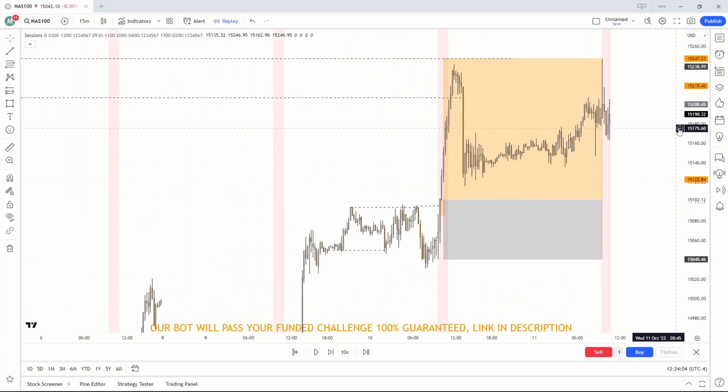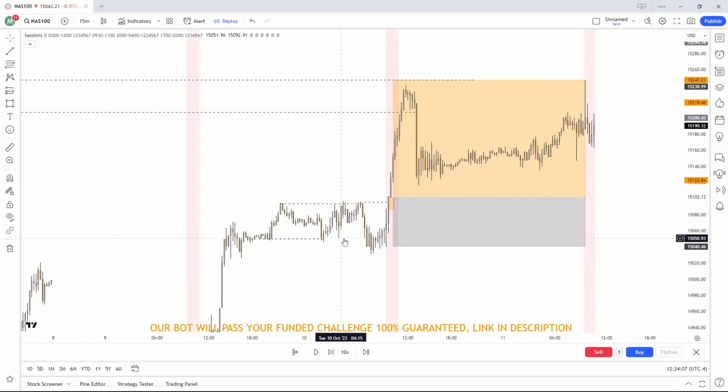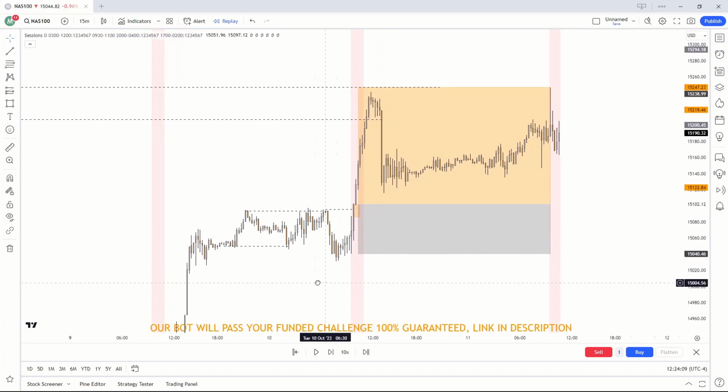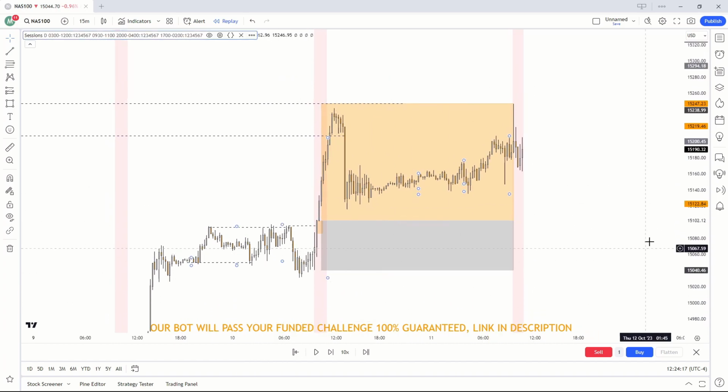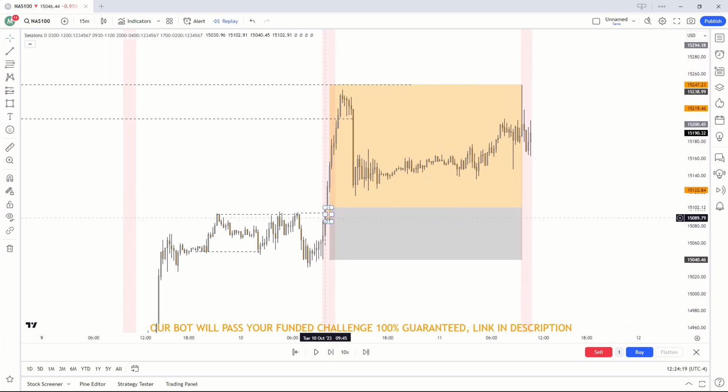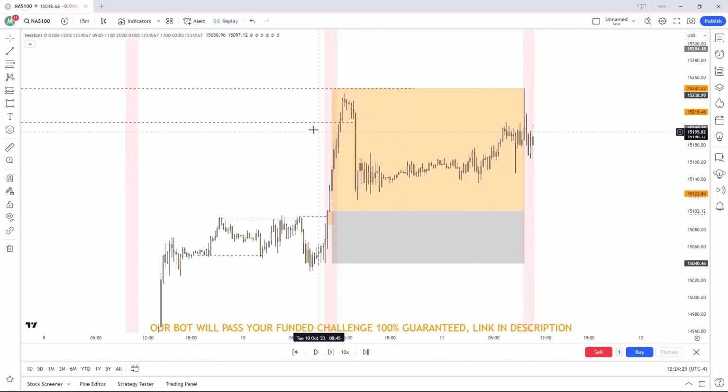So just a quick recap, guys. We had a liquidity sweep to the downside, so I knew I was looking for buyers. From there, I got a market structure shift, signifying that market does want to change direction. Market wants to start to move bullish. From here, I found my first FVG formed after the market structure shift, which I did enter off aggressive, and I took my profits off opposing liquidity.